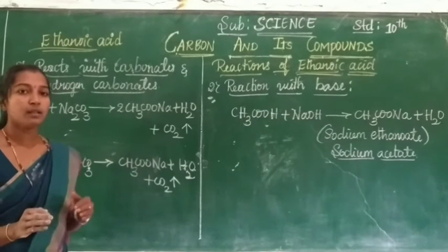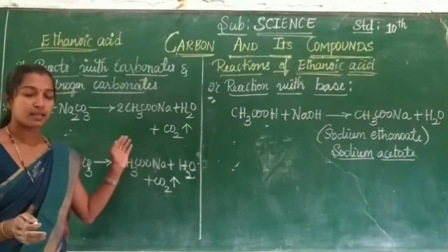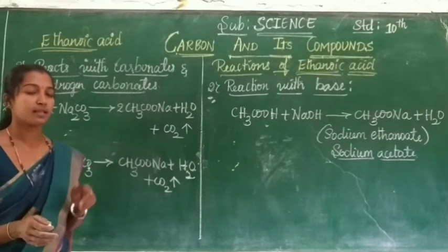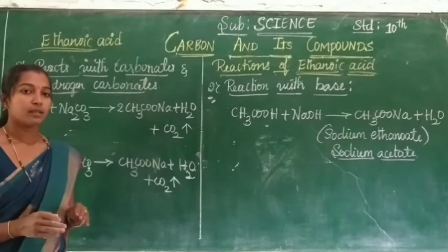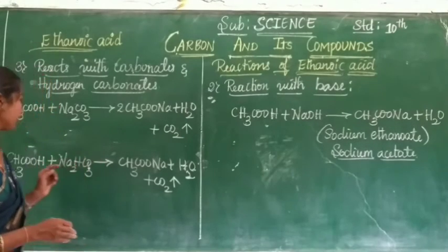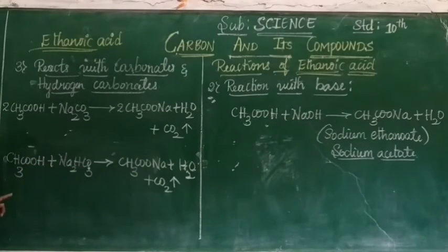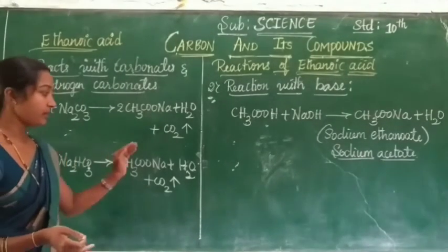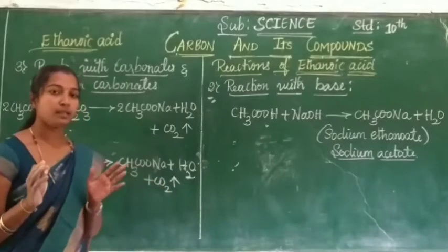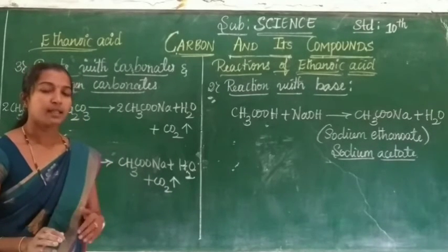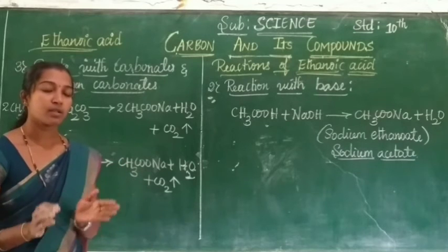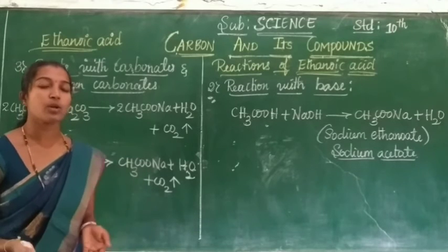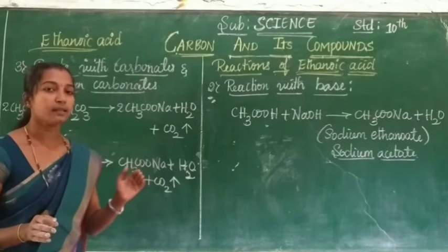All of you recall, we have already learned about this in your previous chapter, the first chapter on acids, bases and salts. In that chapter, we have already learned about this. See here, the same ethanoic acid reacts with sodium bicarbonate. It gives sodium acetate with water and liberation of carbon dioxide. The acid reacts with the carbonate. It gives salt, water and carbon dioxide. The same acid reacts with the hydrogen carbonate. It gives salt, water and carbon dioxide.